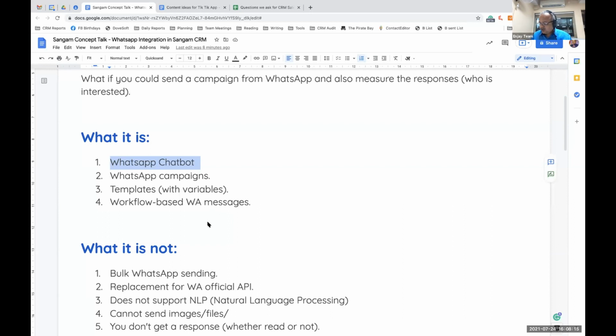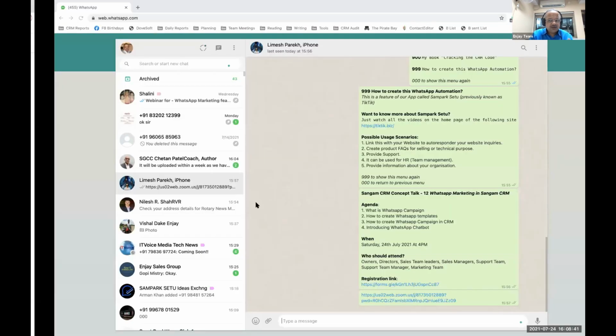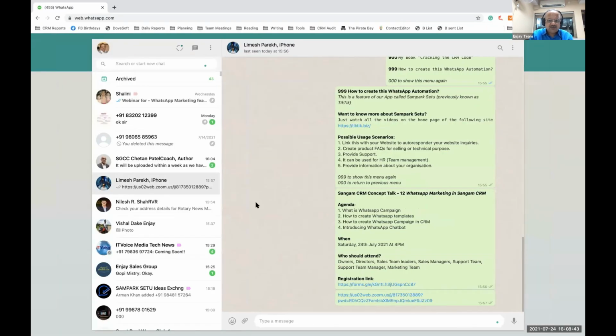And then we will also be discussing what the mechanism would be to create a workflow based mechanism. So we'll cover all these topics and see what all things can be done. Meanwhile, if any one of you wants to check out how this chatbot or autoresponder runs, I have just now shared one link with all of you in the chat menu of Zoom.